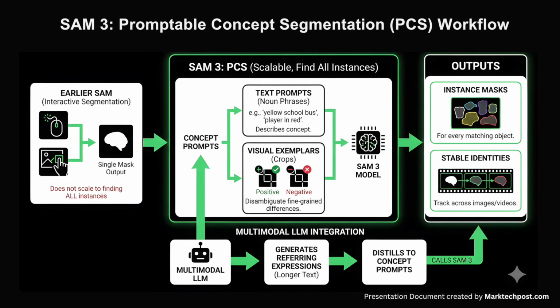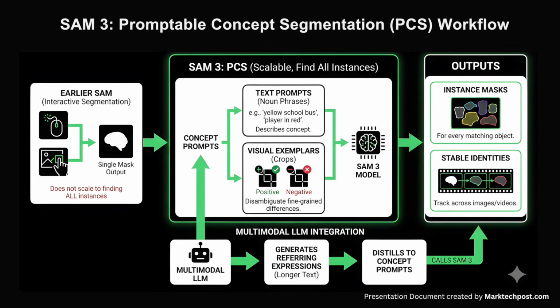Earlier, SAM models focused on interactive segmentation. A user clicked or drew a box, and the model produced a single mask. That workflow did not scale to tasks where a system must find all instances of a concept across large image or video collections. SAM3 formalizes Promptable Concept Segmentation (PCS), which takes concept prompts and returns instance masks and stable identities for every matching object in images and videos.